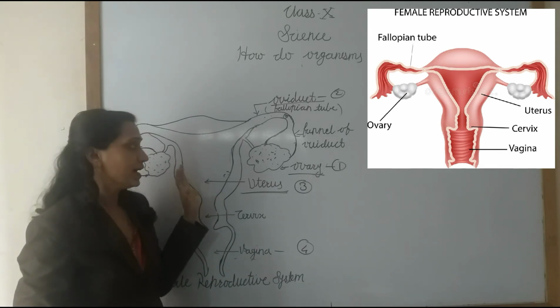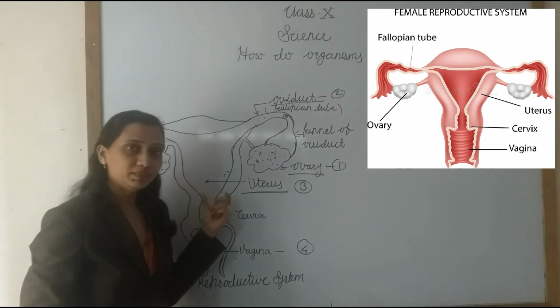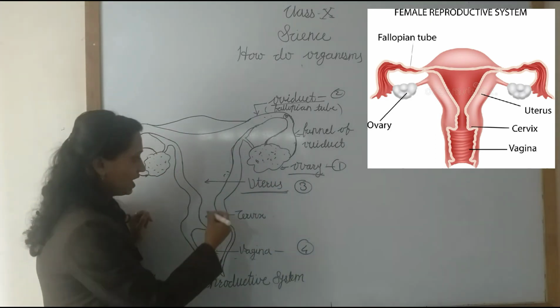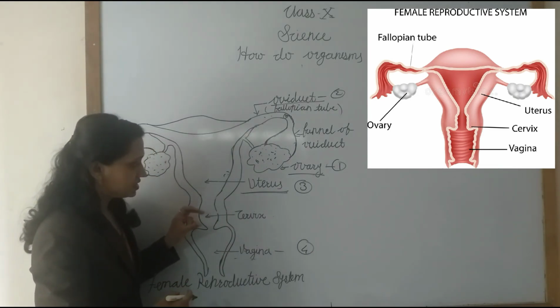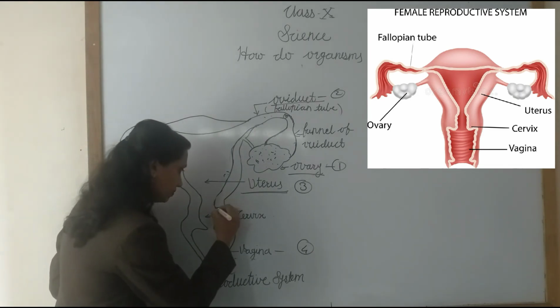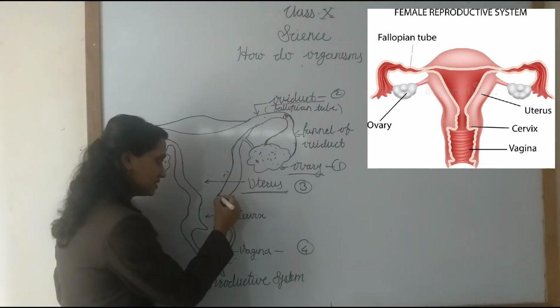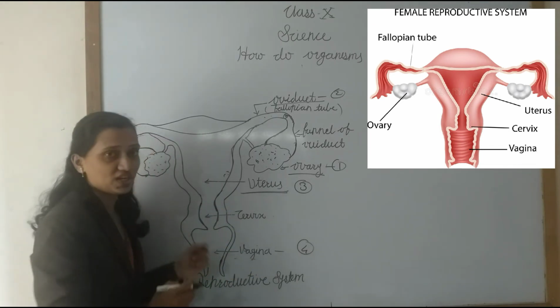It is a bag-like structure. The growth of babies occurs in the mother's womb, the uterus. At the end of the uterus there is one opening, the cervix, and it is joined to the vagina.